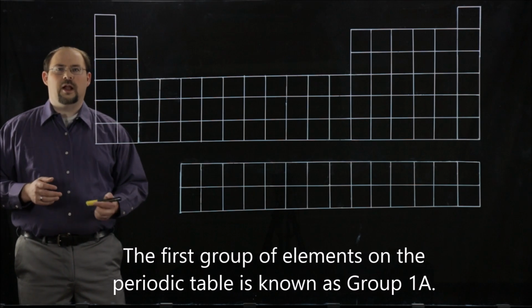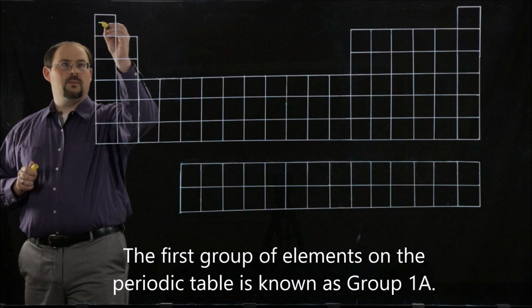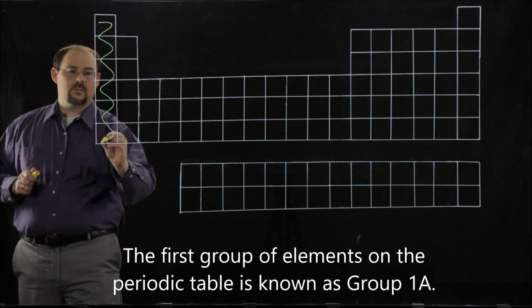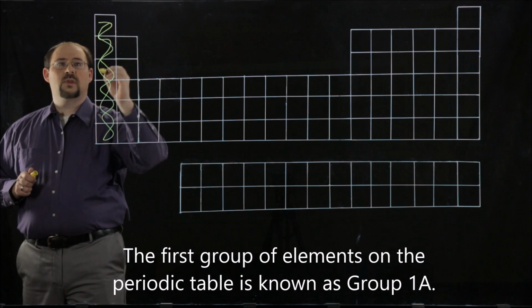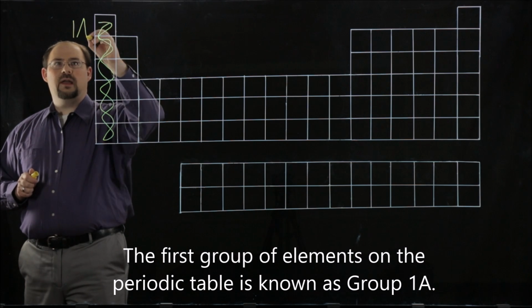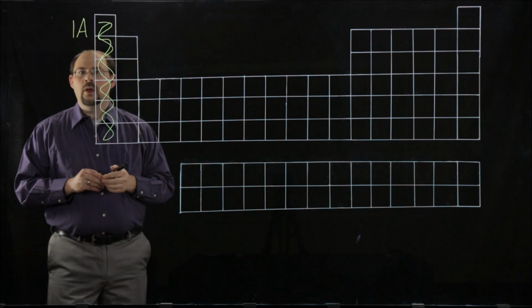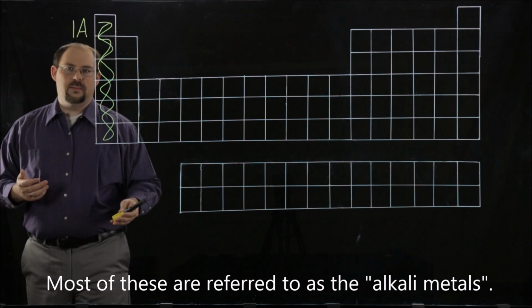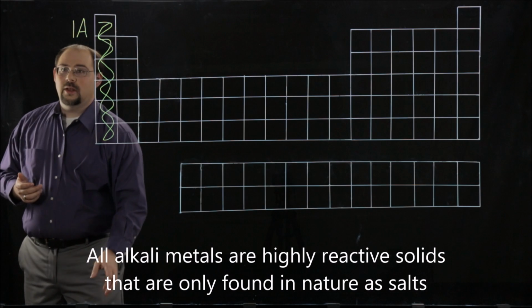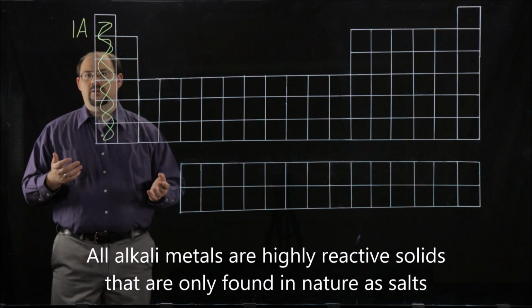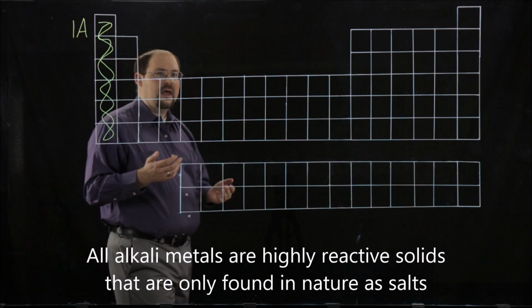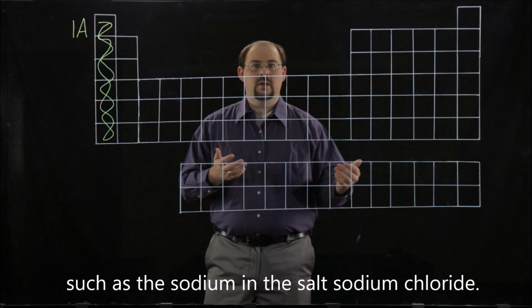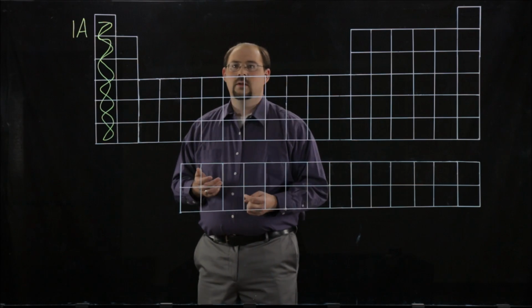Now, the first group of elements in the periodic table is known as group 1A. Most of these are referred to as the alkali metals. Now, all alkali metals are highly reactive solids that are only found in nature as salts, such as the sodium in the salt sodium chloride.